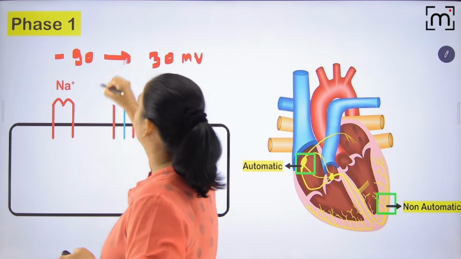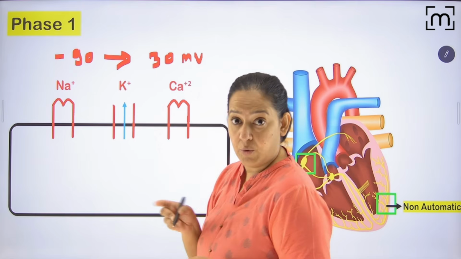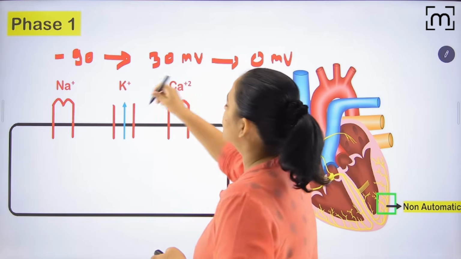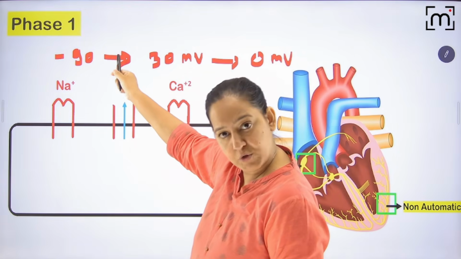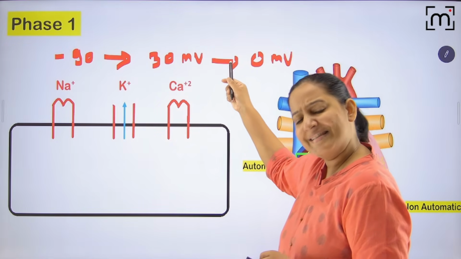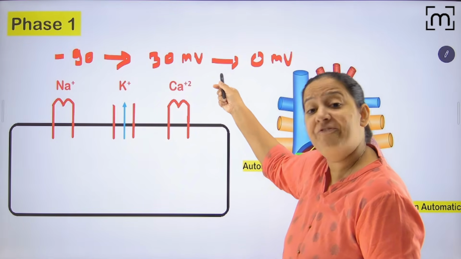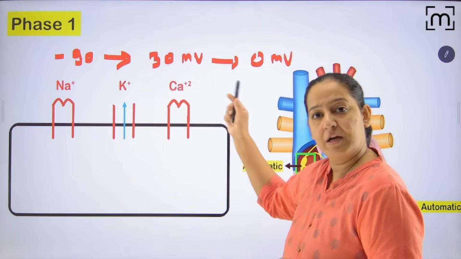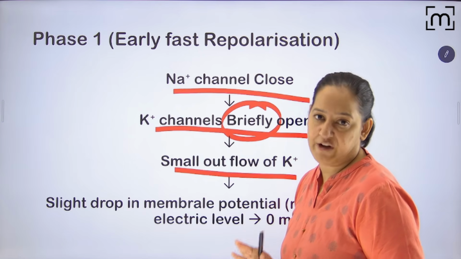From minus 90, it becomes plus 30 in phase 0. In phase 1, from plus 30, it becomes 0 millivolt. Phase 0 is because of opening of sodium channel and rapid sodium influx. Phase 1 is due to opening of potassium channel and slight potassium efflux. So the potential changes from plus 30 to 0. It is known as isoelectric potential, 0.